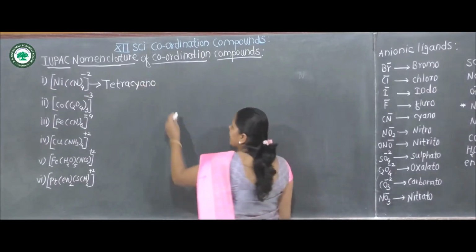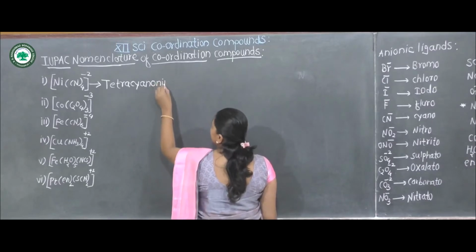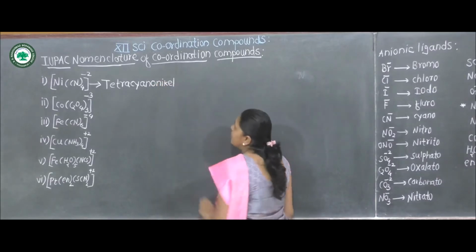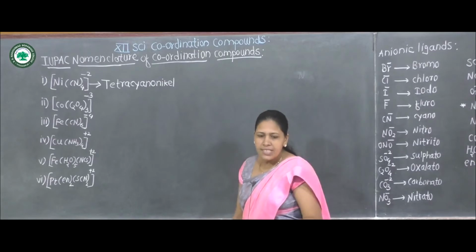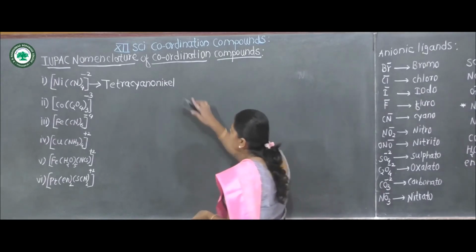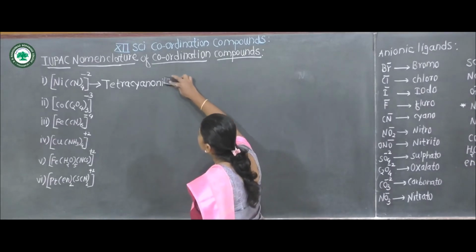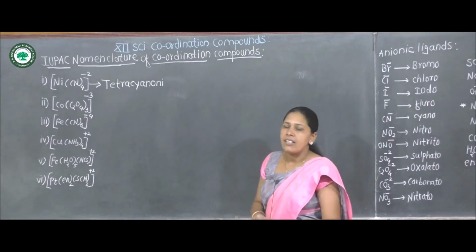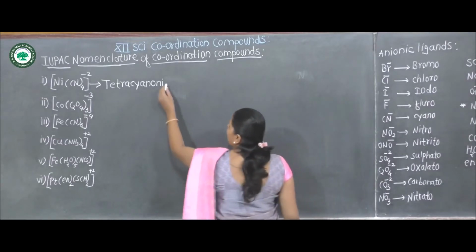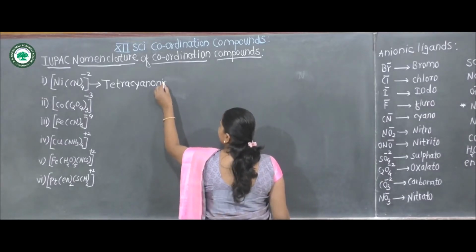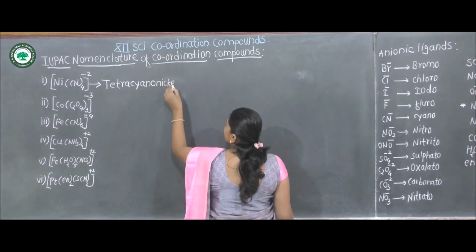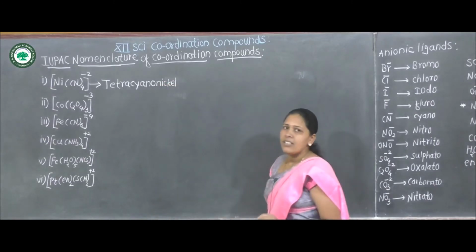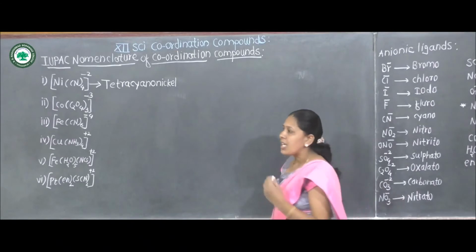Tetracyano nickel, but this complex is anionic. Therefore after the name of nickel, which suffix is used?